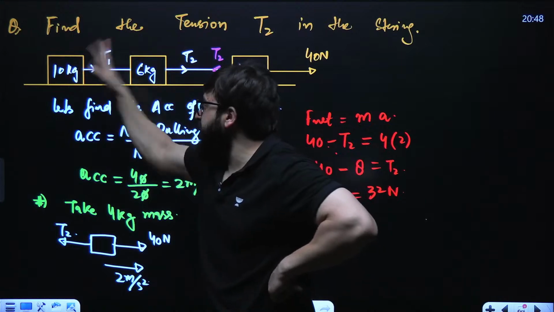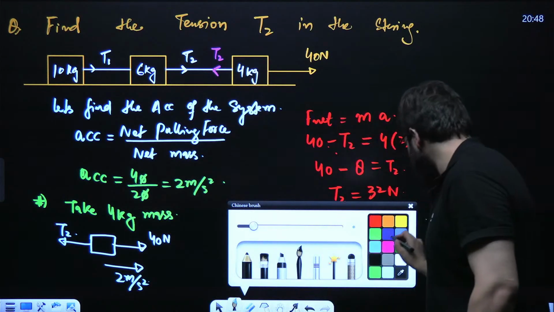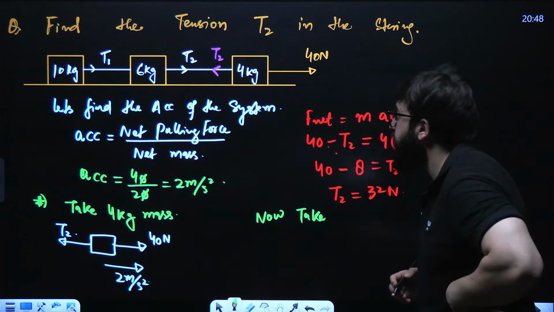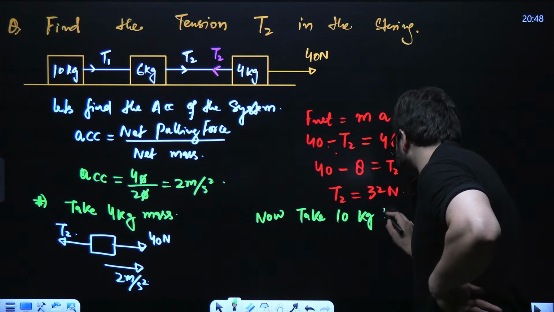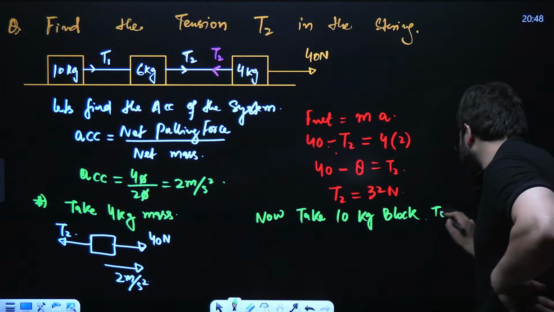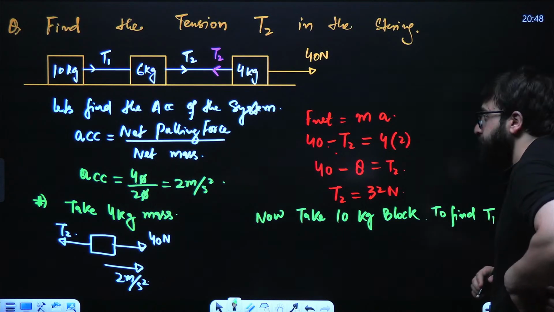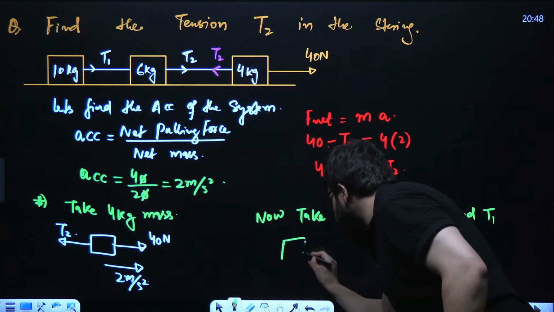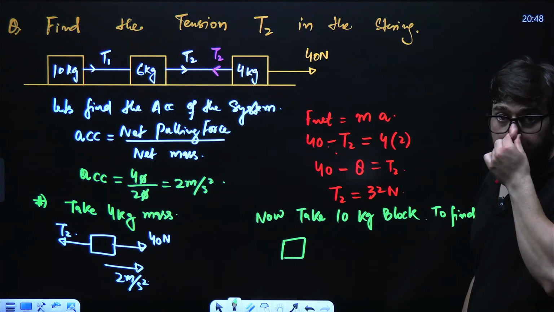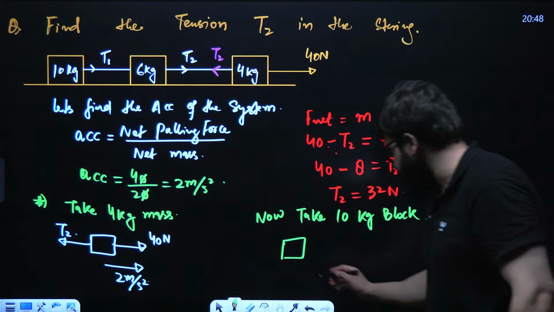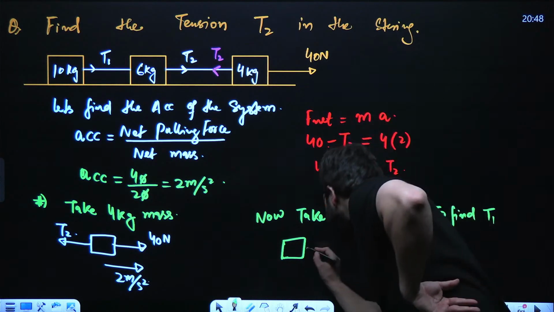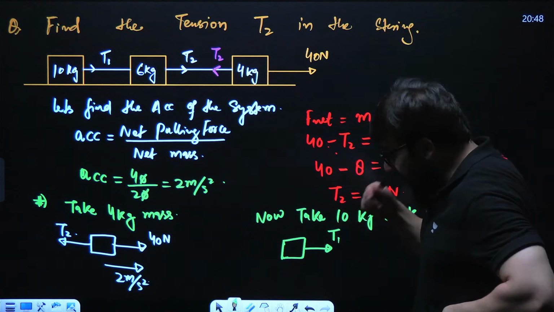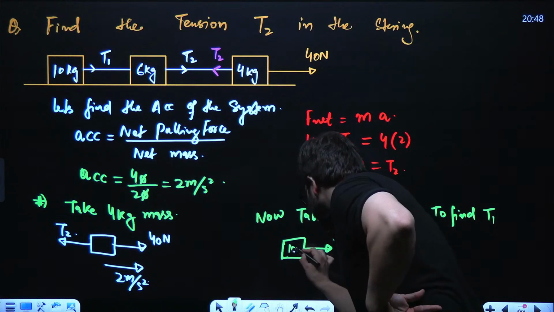Now, let's take this block. Take the 10 kg block to find T1. If I am taking the 10 kg block exactly over here, this is T1, and this has got 10 kg mass.